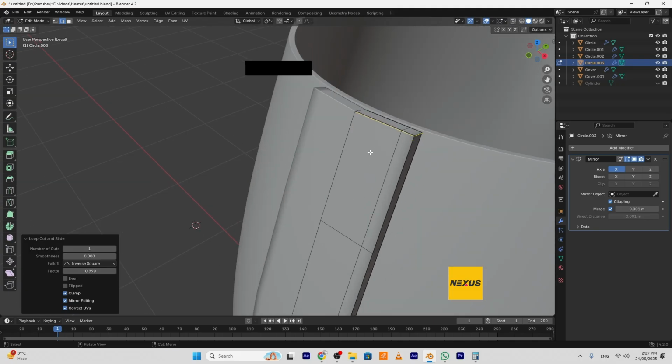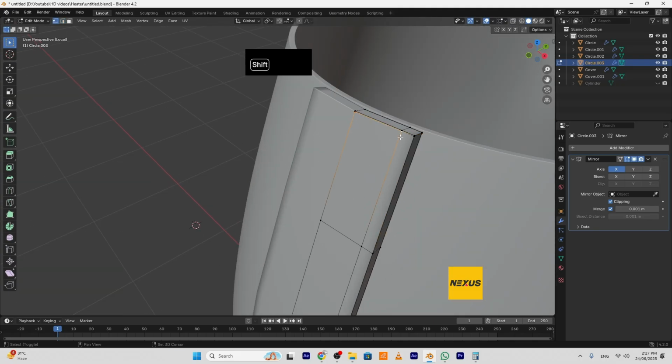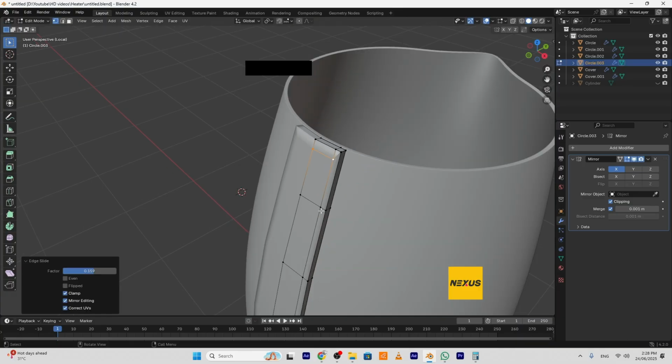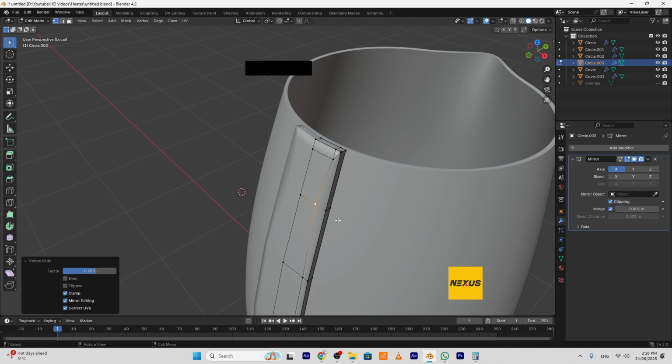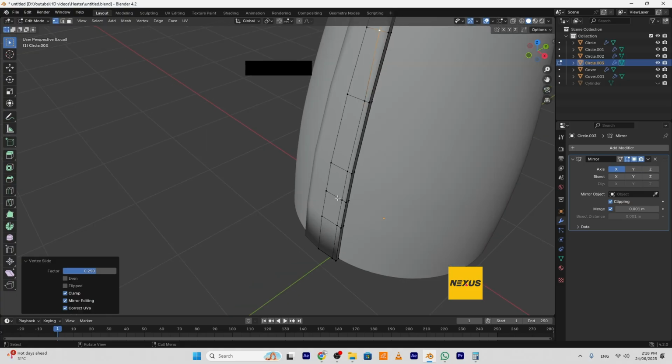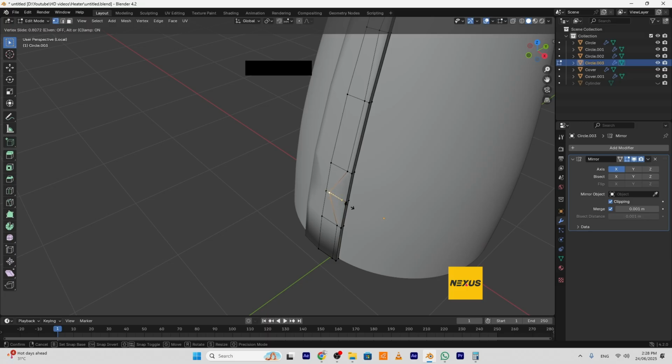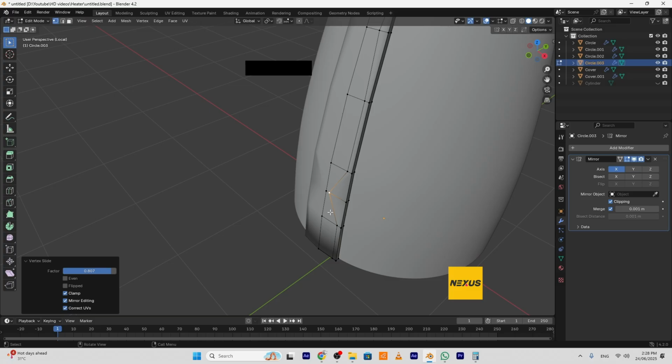Okay, I will move the vertex, this one and this one down. So press G 2 times to move the vertex along faces, along the face here. I will move this along the edge. So press G 2 times, move it a little. Okay, then go down. I will move this along the edge too. So press G 2 times, but more than this one.